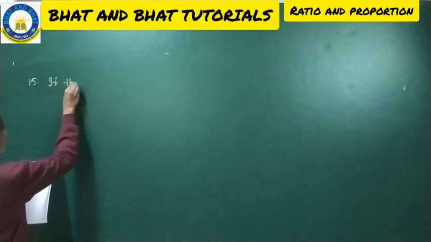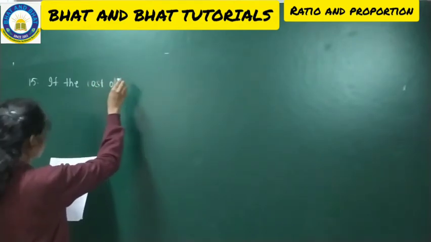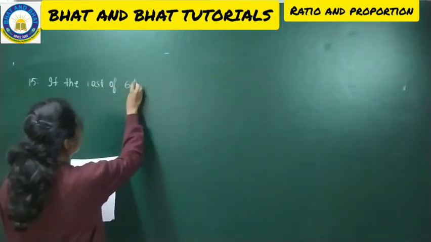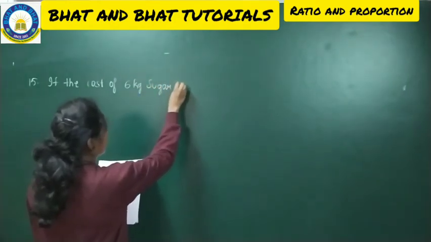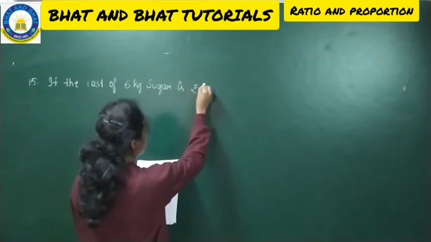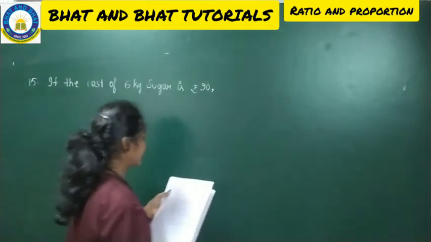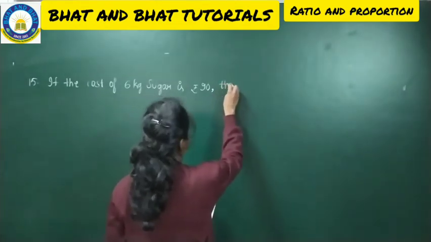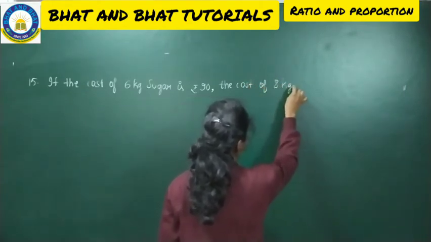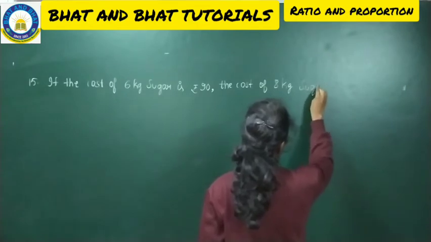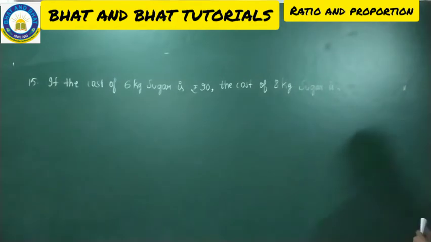If the cost of 6 kg sugar is rupees 90, the cost of 8 kg sugar is... Students, see to the question and understand what they are asking in the question actually.